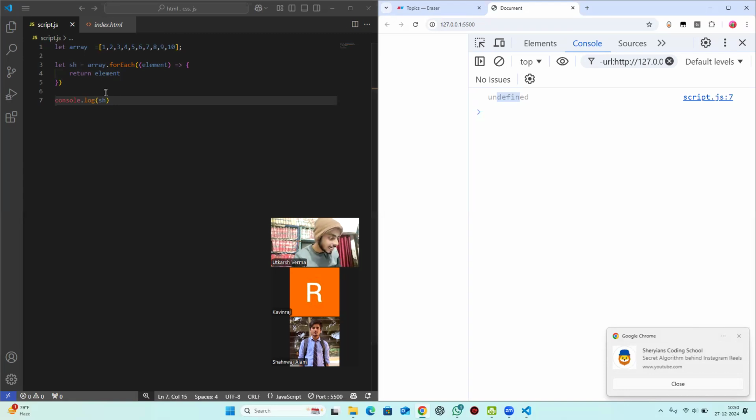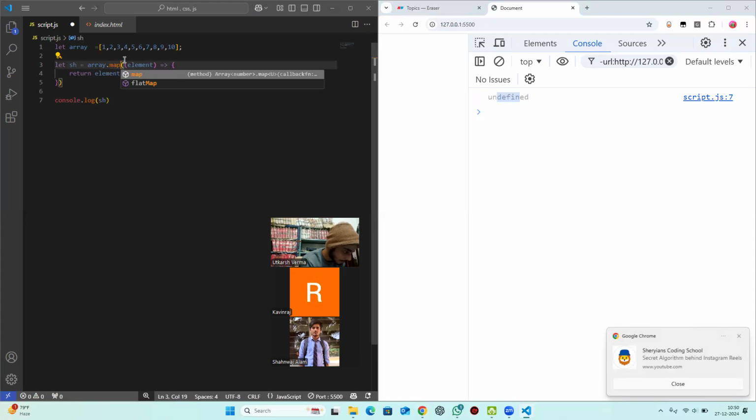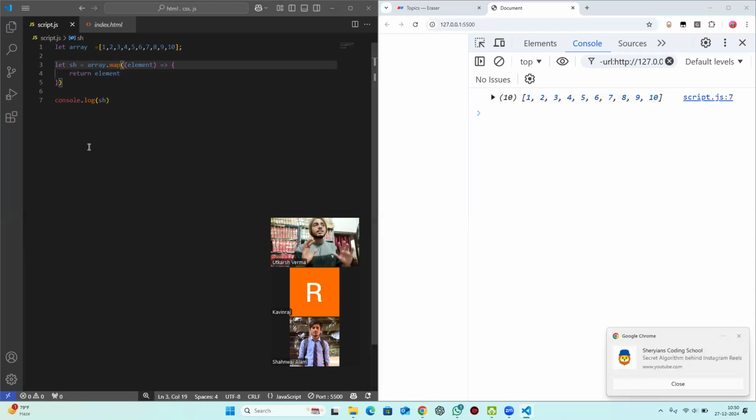You can console log all the elements if you write console dot log element inside this. But you cannot have a return from forEach. forEach returns undefined. But instead, if you use map here, now you see we are getting something. So it means forEach returns undefined. It is just a way to operate. You can use forEach to do something with these numbers, but you cannot get any return value from forEach. The return type of forEach is undefined. Okay, what was the other question?